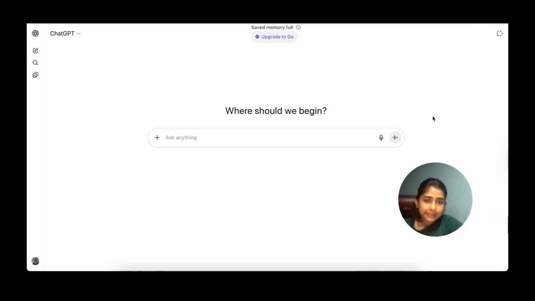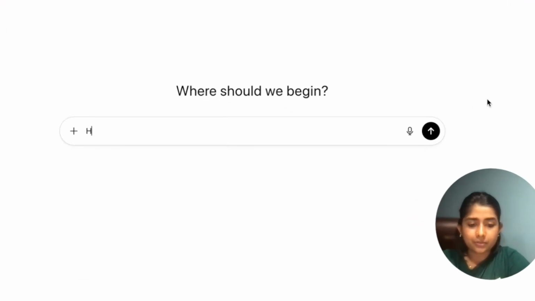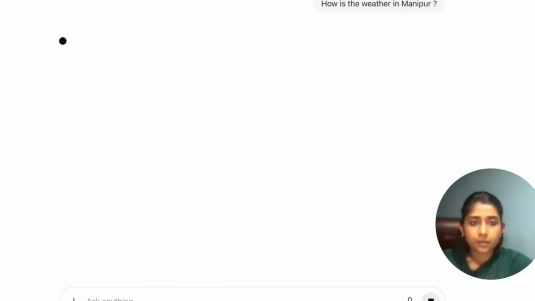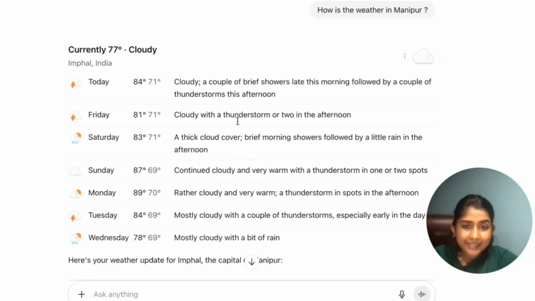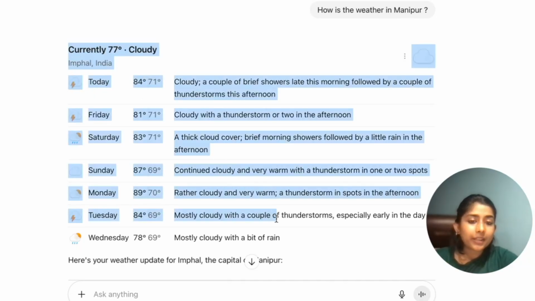So now let us understand the difference between a good prompt and a bad prompt. Let's first start with the same example of how is the weather in Manipur. As you can see, this is a very vague response. The AI doesn't know whether I need the weather for today, tomorrow, or the next 7 days. So this is giving us a very generic response.